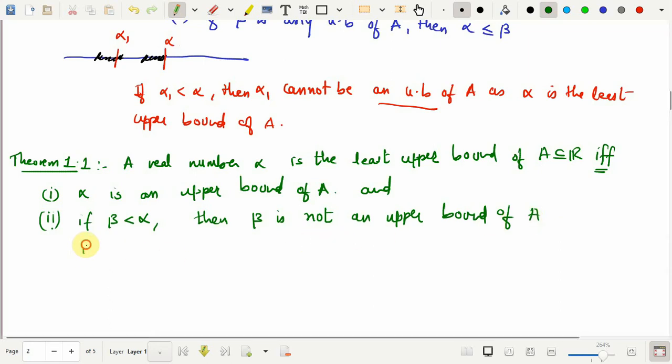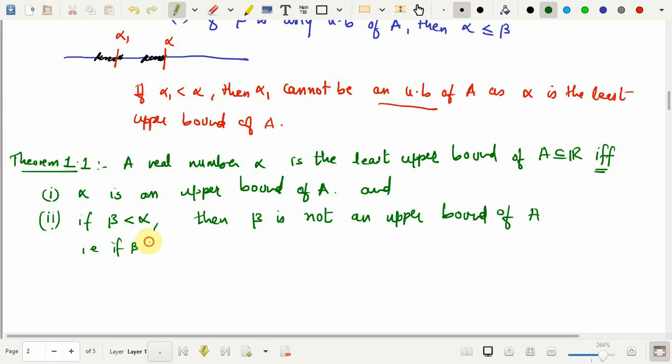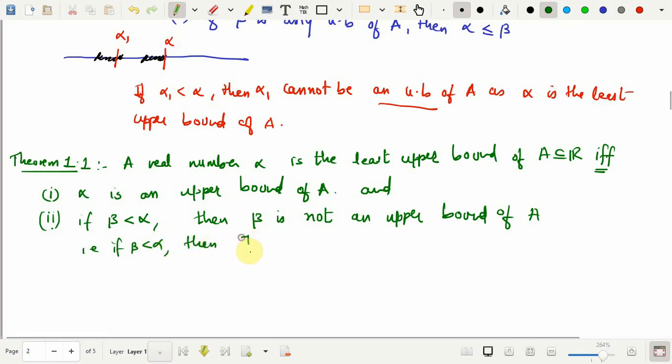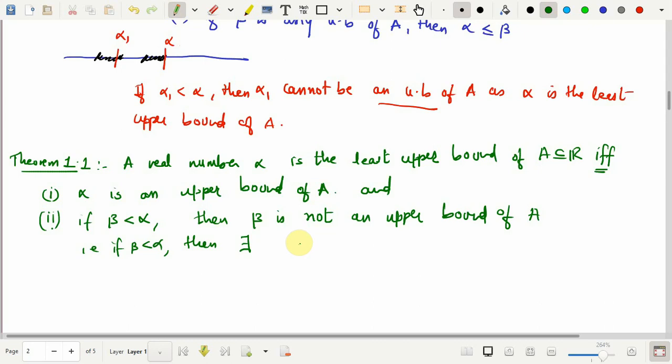There exists at least one element x in A which is greater than beta, or beta is less than x.